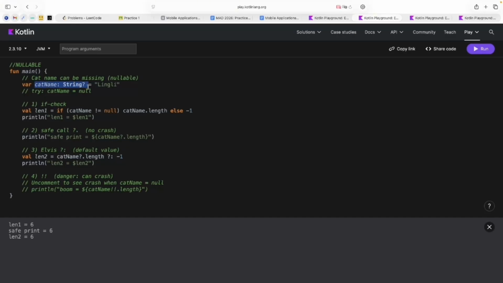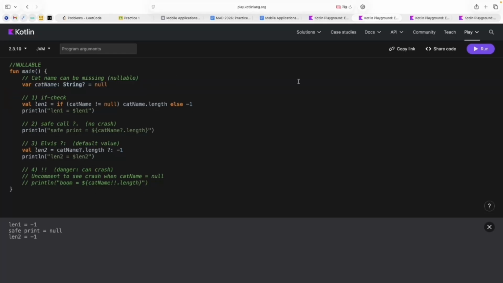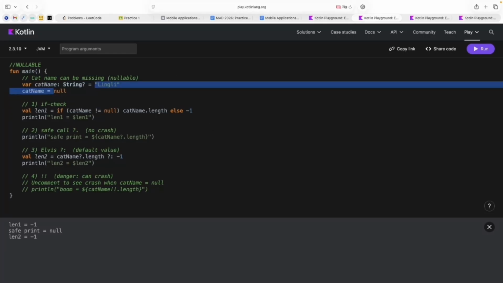Here I create a variable with the type String with a question mark. It means that I can create this variable in such a way. I can change this variable to null and I can run it and it works. But here I have some prompts from my compiler. Of course, I can initialize my cat name in such a way and everything will work.